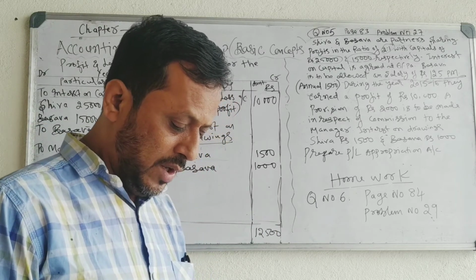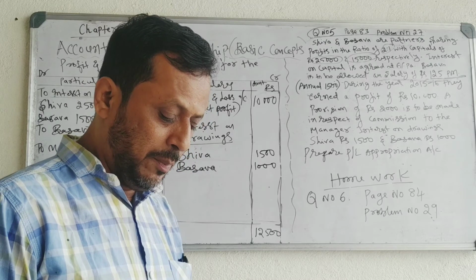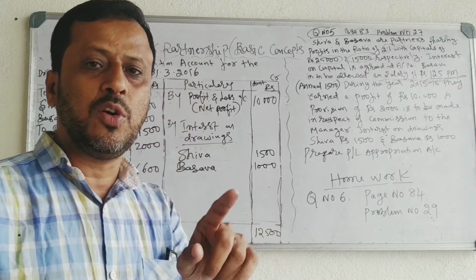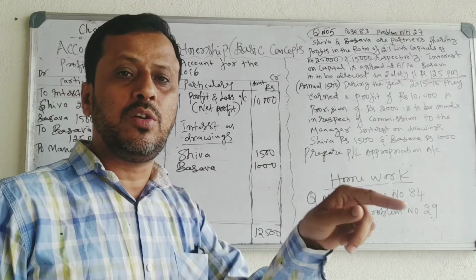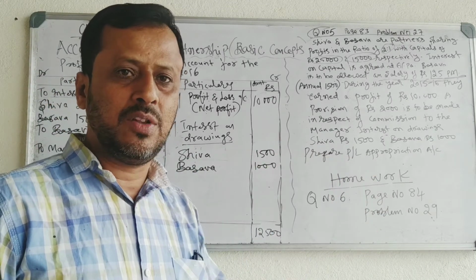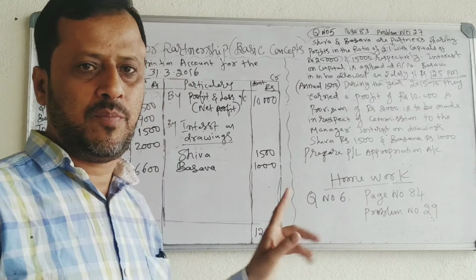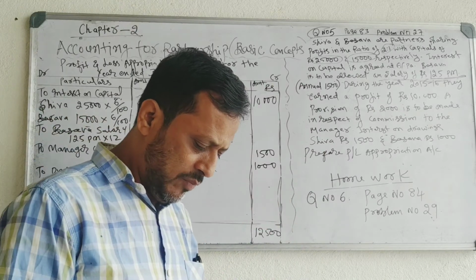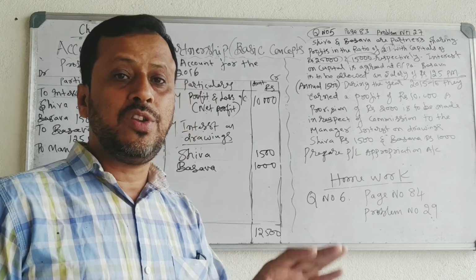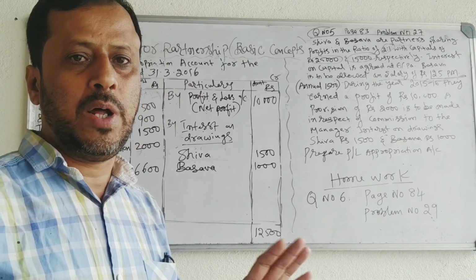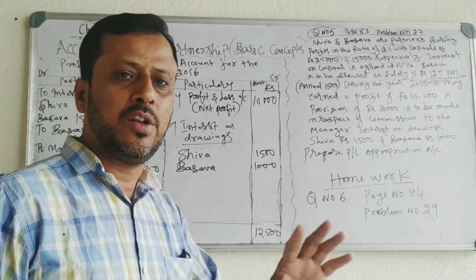A is to be paid a salary of rupees 1,500 per month. See, A's salary is 1,500 per month. You have to take A's salary on the debit side by multiplying 1,500 into 12, debit side. Then B's commission of rupees 10,000 per annum. B's commission is 10,000 per annum, one year's commission. Okay, take it on the debit side.